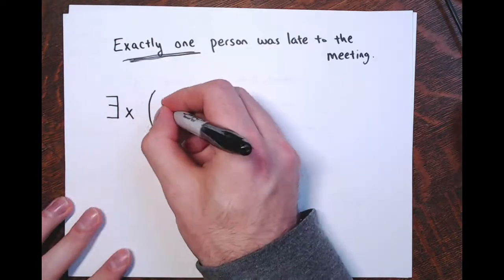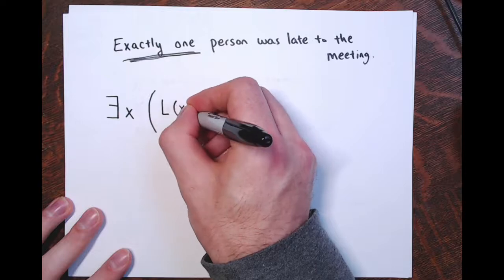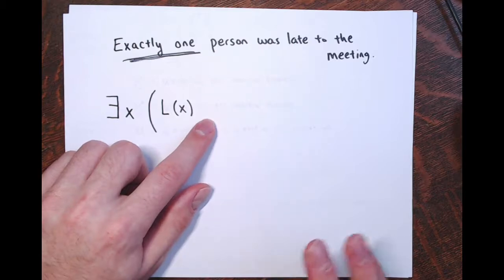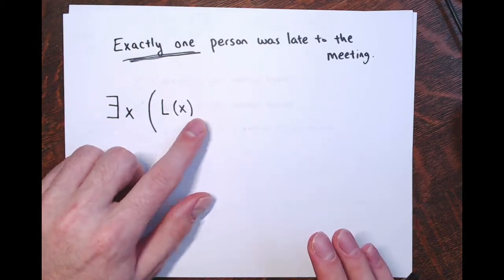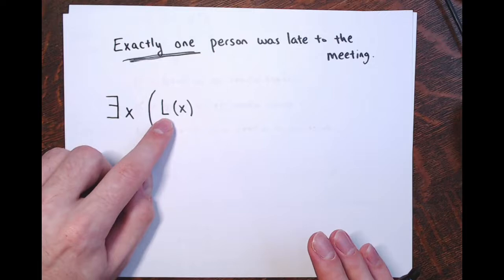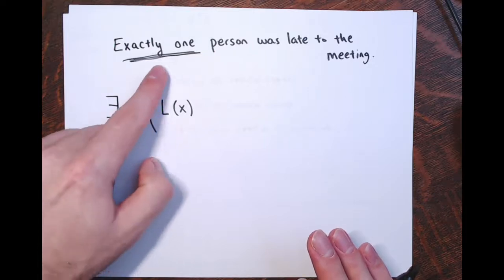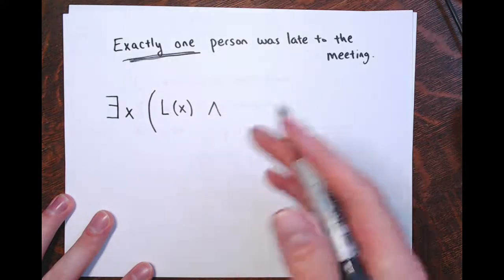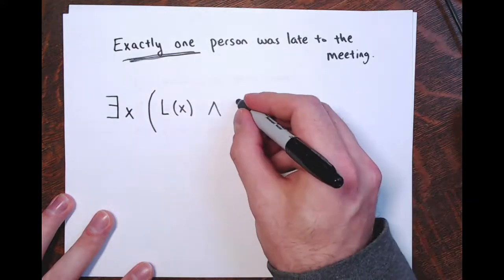So I started off like I normally would, such that they were late, but I need nobody else to be late either, right? I want this person x to be the only person who was late to the meeting, right? Exactly one. So and for everyone in the group, right?